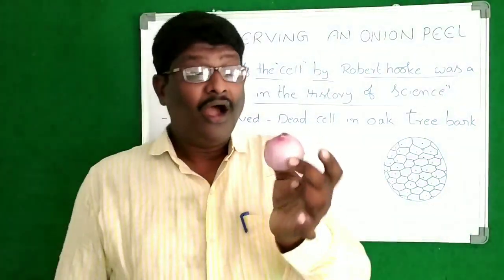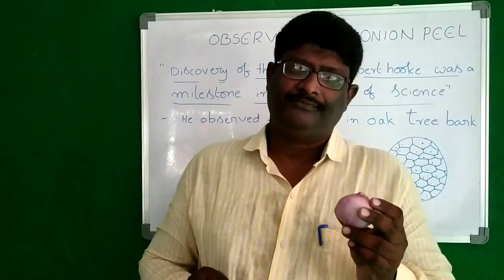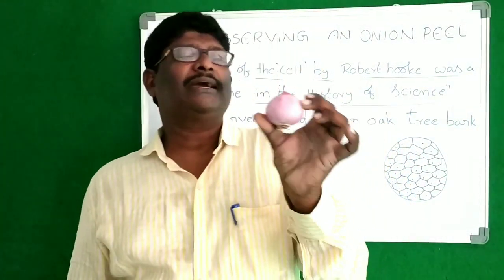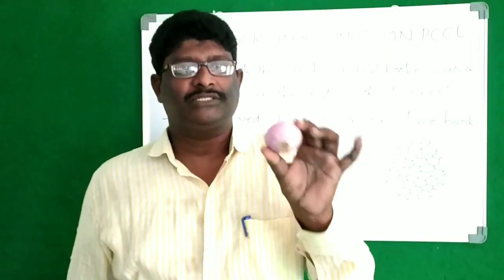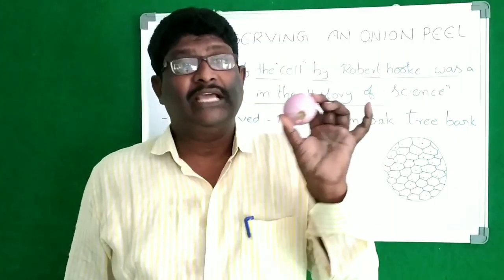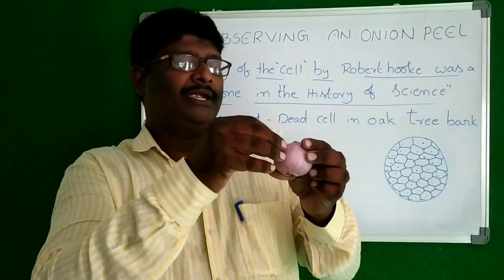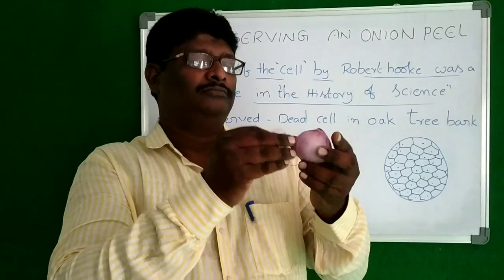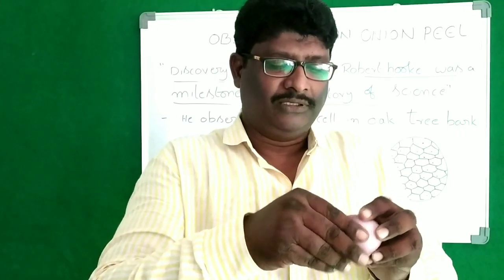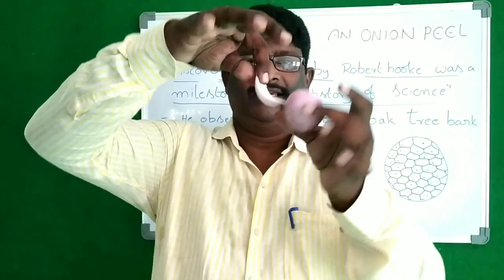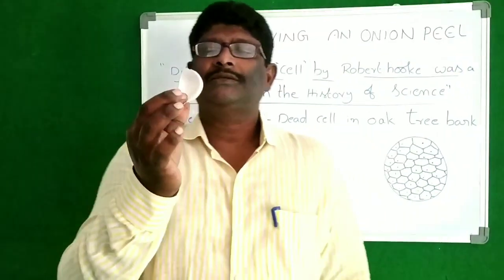Then after that there is a thick layer, a whitish or pink colored thick layer, that we have to observe. That layer we have to take out first with the help of a blade. See, with the help of the blade I am taking one thick layer, like this. Okay?